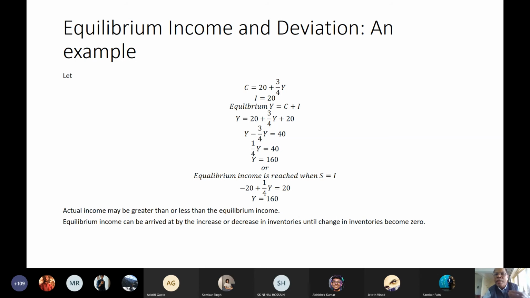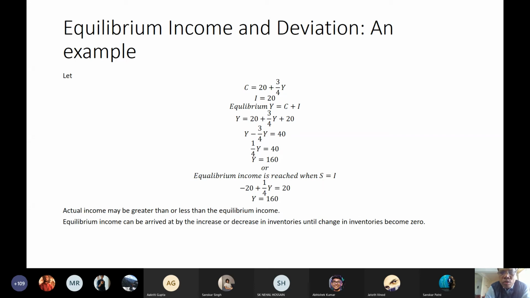So it is not directly brought down overnight to 160. It is brought down from 200 to 190, then to 182.5, then to 170, maybe 175 or 176 point something. Then gradually the income is falling until the income becomes 160.